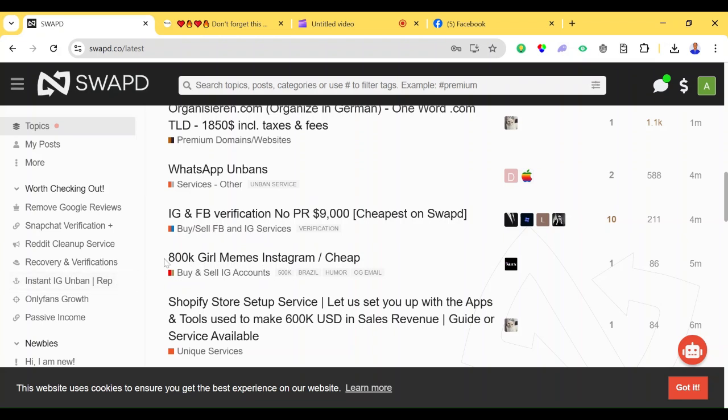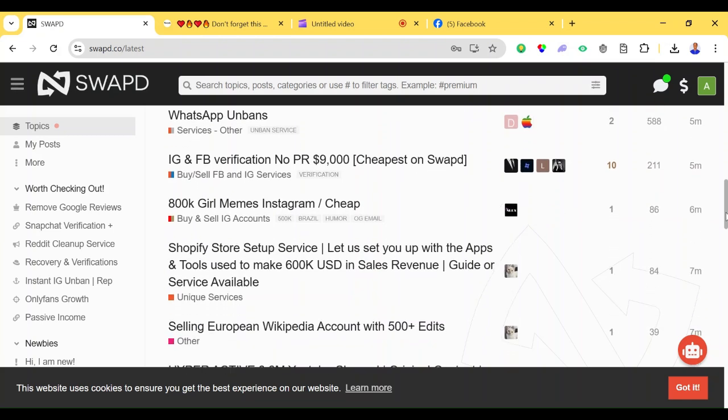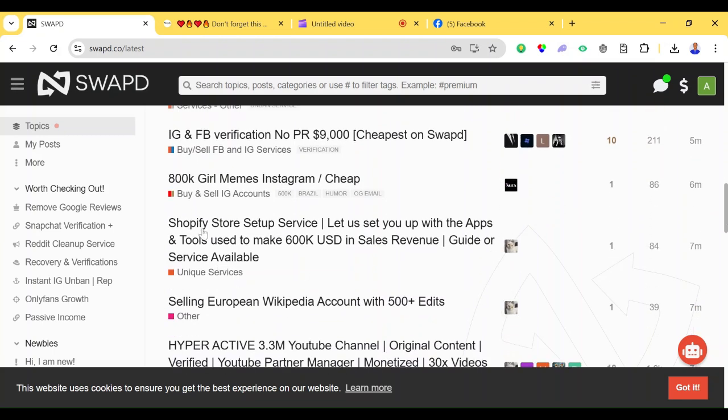Maybe you're into the game memes category like Instagram, you can also come here and sell your memes account. So another one is maybe like Shopify store setup. I think this is actually what most of us really like a lot. Shopify store setup service. Like it said, you can create a store for a buyer who is in need of it to boost his own market. So that's it. You just have to click on it. Let me open a link for it, just to see.